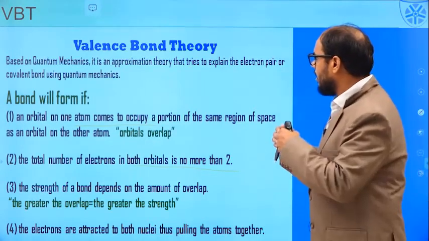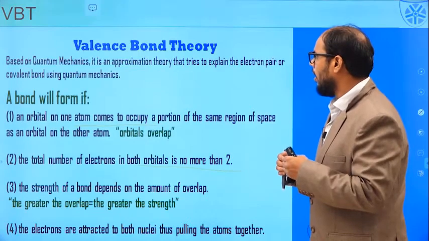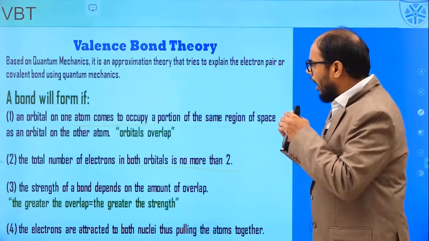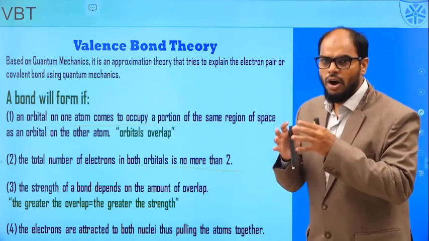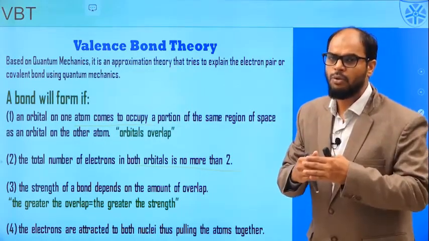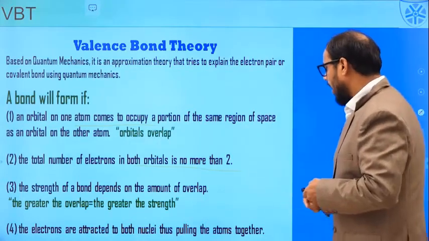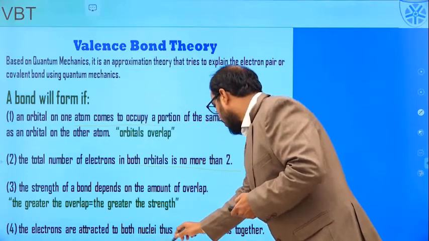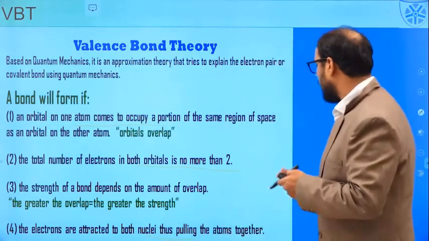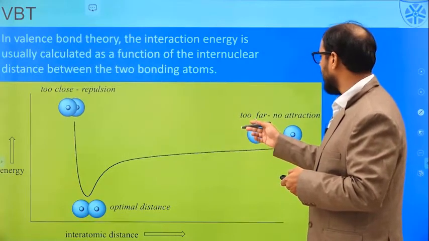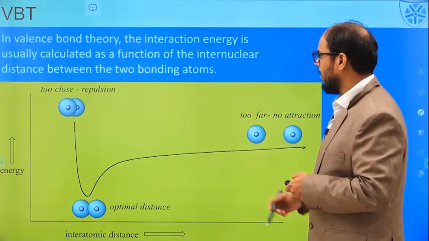So the valence bond theory was very clear in stating that the electrons reside in the orbitals, and these orbitals have to overlap to make a bond. And the electrons are further attracted by the nuclei, pulling the atoms together. We just have to understand this by this simple PPT.